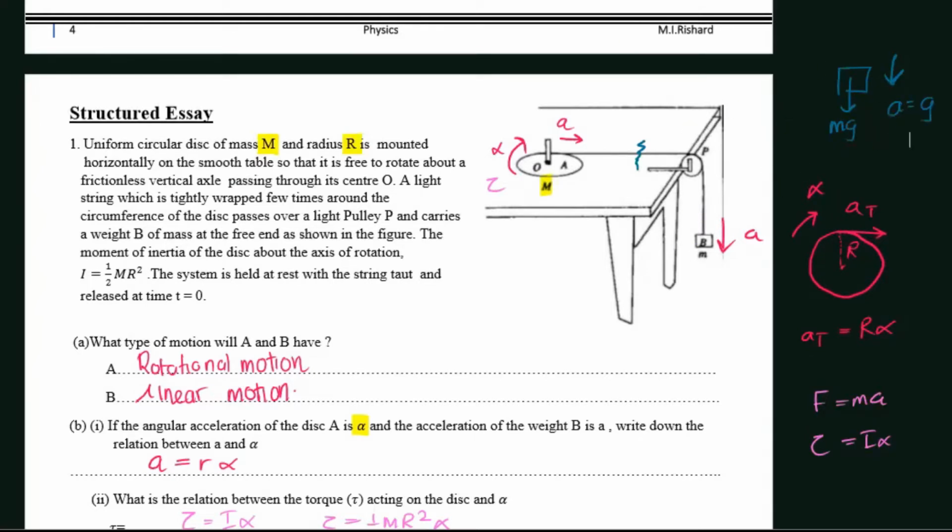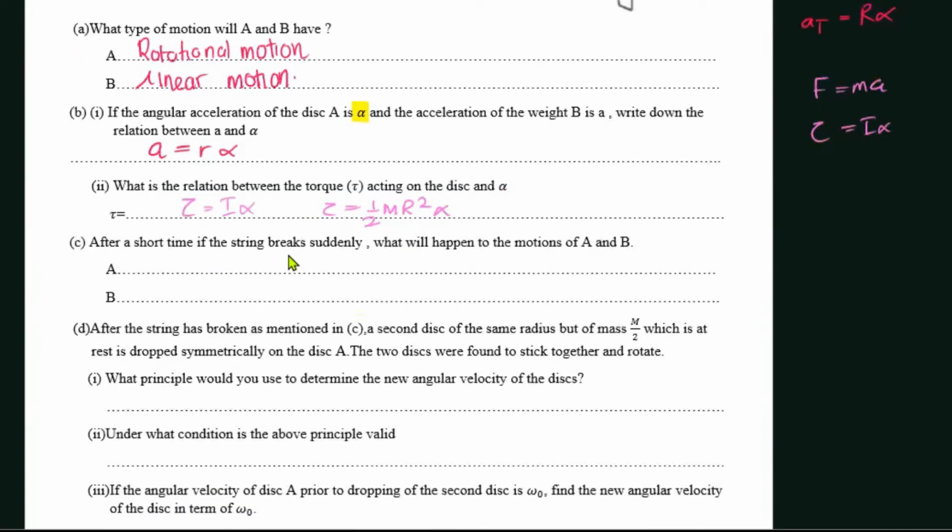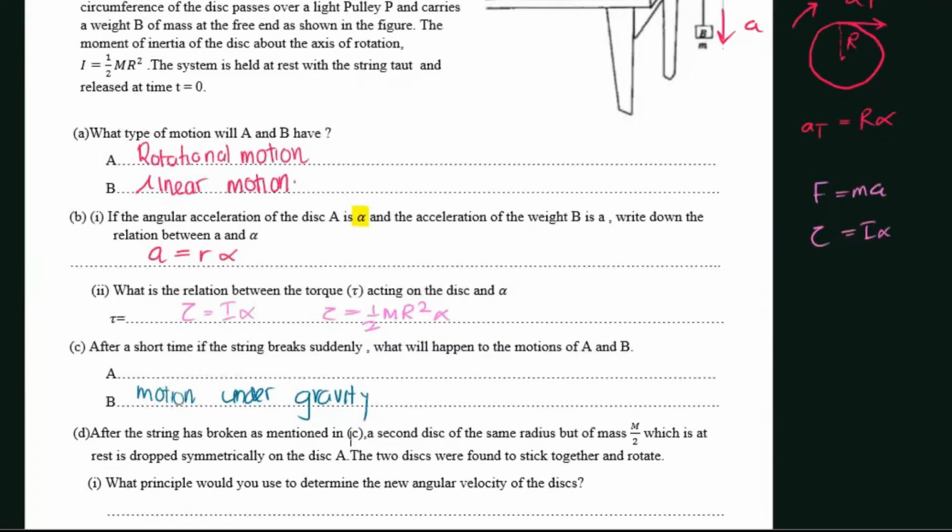It's going to perform a motion under gravity, right?